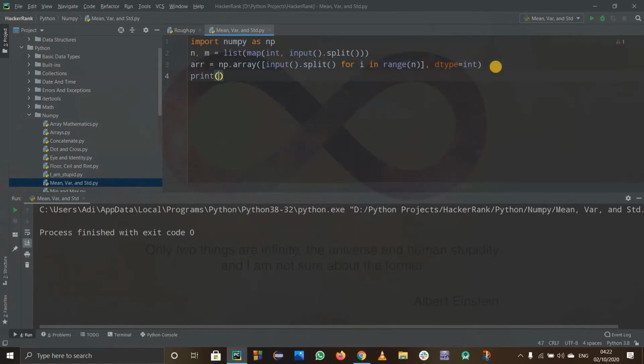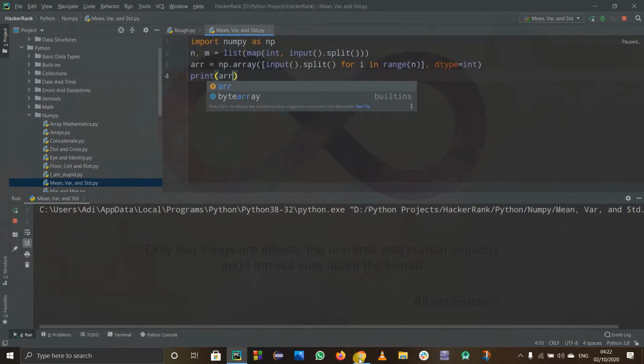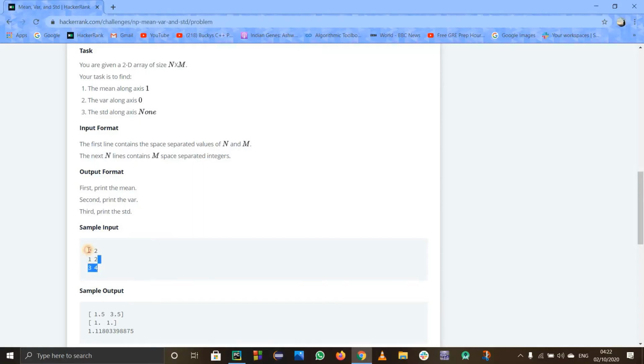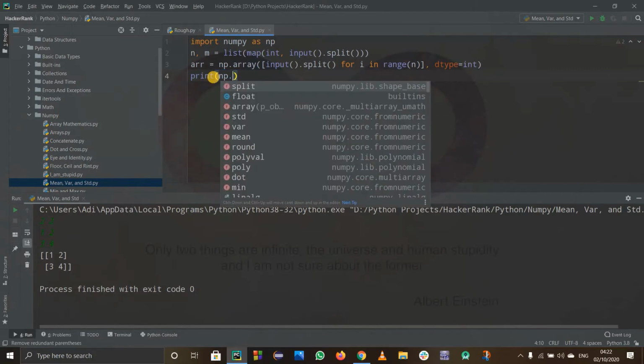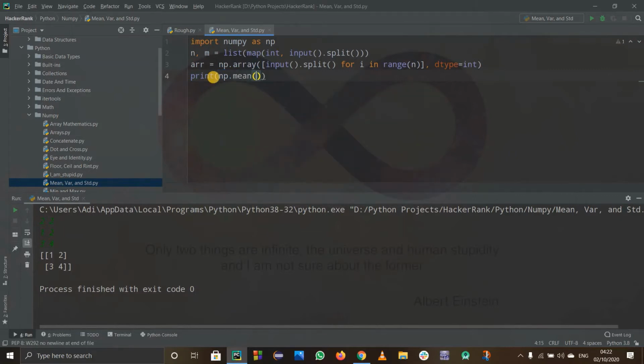So fine, this was the error. First of all, let us try to print and understand if it is working or not. I'll just copy the sample input and paste it over here. Yeah, we're getting no error, it means it's working. So first of all, I have to print out numpy dot mean along axis one. The first parameter is the array name, and the next parameter is axis equals 0 or 1. In this case, 1.